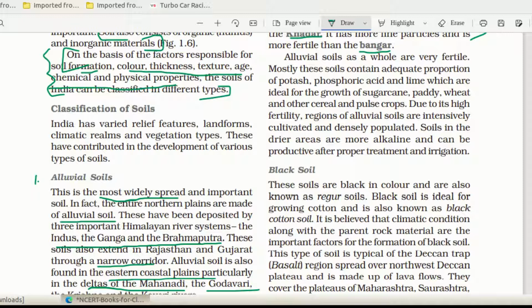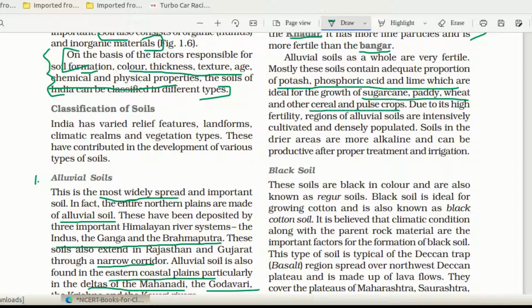Alluvial soils as a whole are very fertile. Mostly these soils contain an adequate proportion of potash, phosphoric acid and lime, which are ideal for growth of sugarcane. Which are the crops? Crops also you have to study. Sugarcane, paddy, wheat and other cereals and pulse crops. Due to its high fertility, regions of alluvial soil are usually intensively cultivated. What is the meaning of intensive cultivation? Intensive cultivation means maximum utilization of that land for cultivation. And usually it is densely populated also.